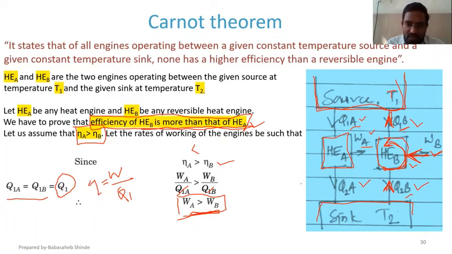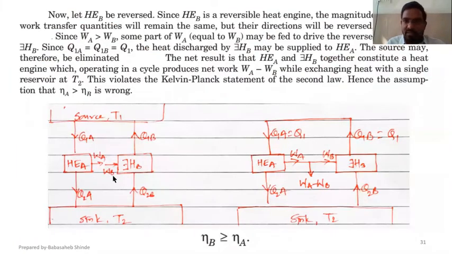Okay, so I have drawn this one in the next sketch over here. Here we have reversed this second engine, and because of that the directions of Q2B and Q1B have altered, and instead of a work producing device, this one has become a work consuming device. The work is now input to the system. We need to provide WB work input to the system, right?